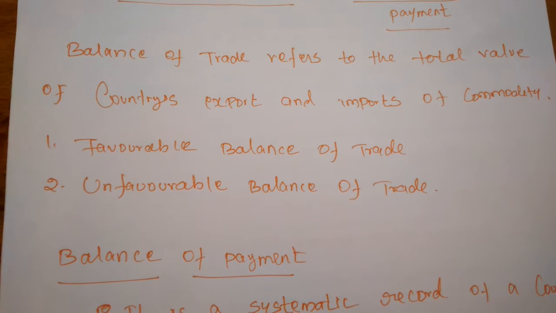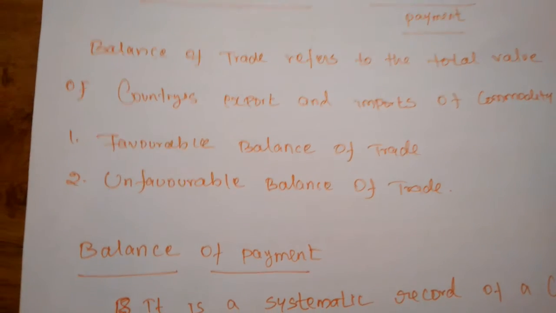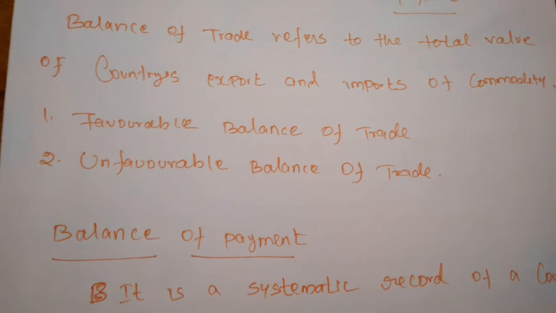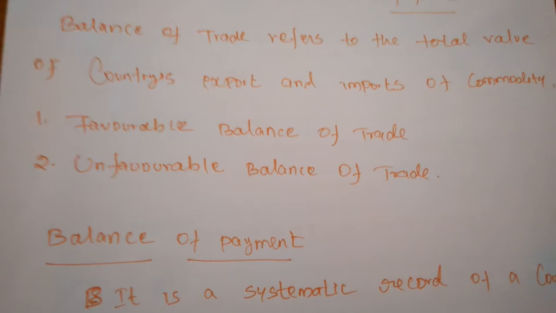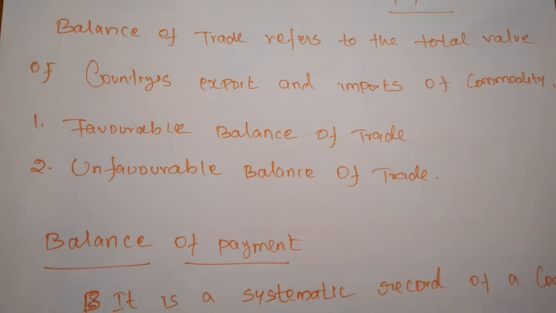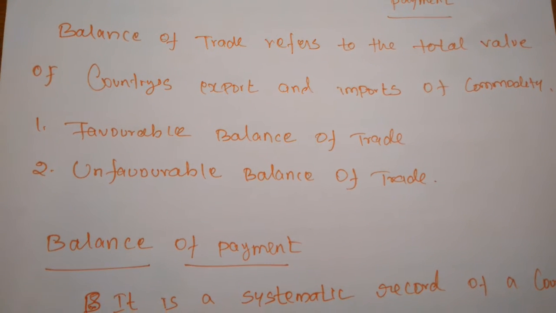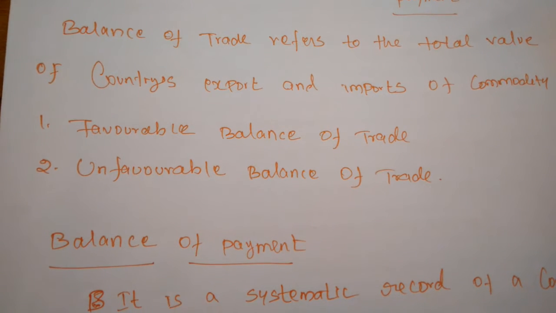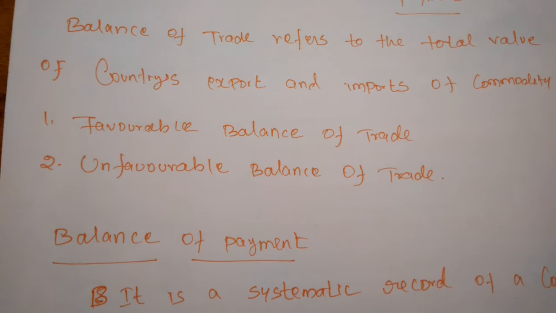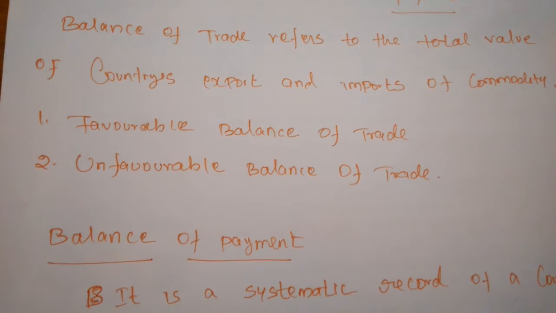In this balance of trade, two concepts are there: the favorable balance of trade and the unfavorable balance of trade. Every nation wants to maintain the favorable balance of trade. So first we must know the meaning of favorable balance of trade. When the total value of commodity exports of a country exceeds the total value of commodity imports of the country, it is considered as the favorable balance of trade.